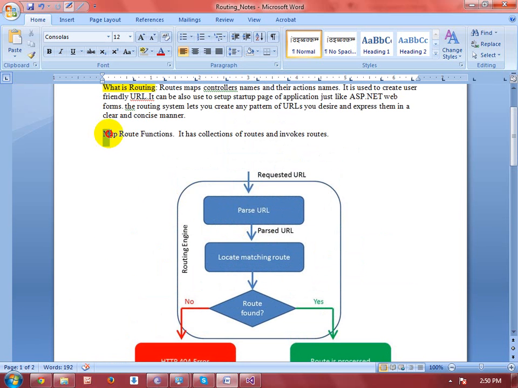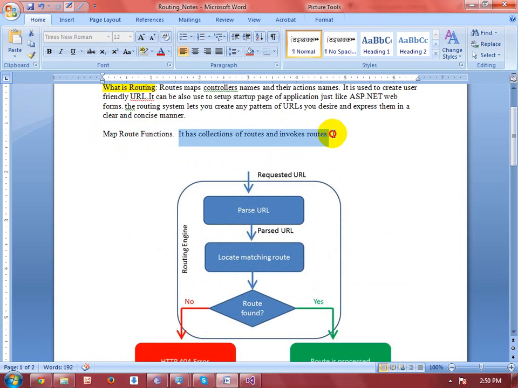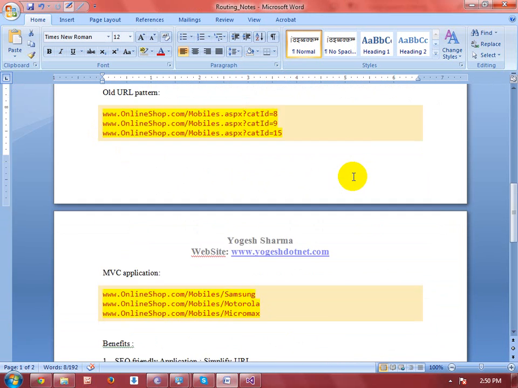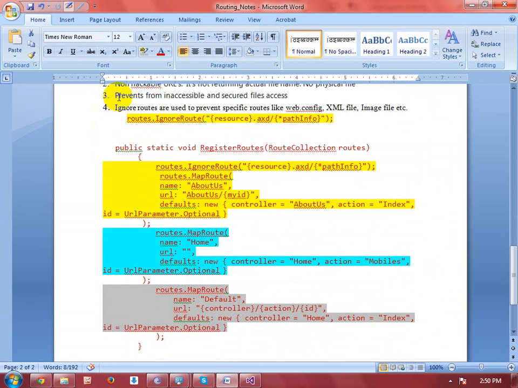We use a method called the MapRoute method. This method is responsible for calling the controller and its actions. By using this routing, we can prevent inaccessible and secured file access. Here I have shown a simple example. You can see here we have a method called IgnoreRoute.